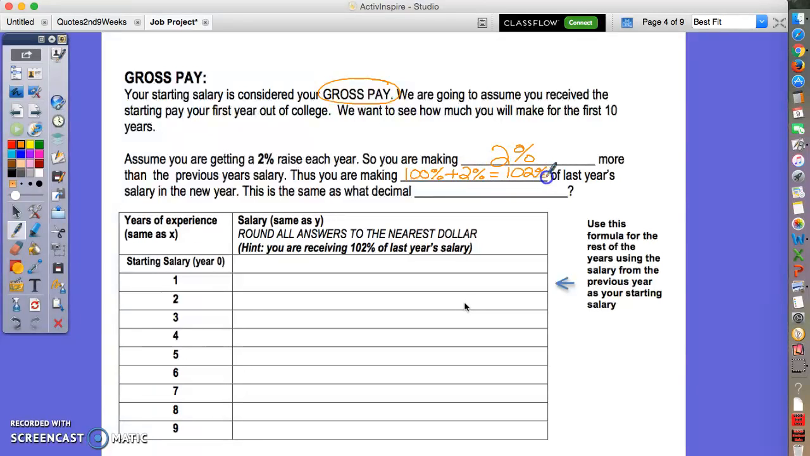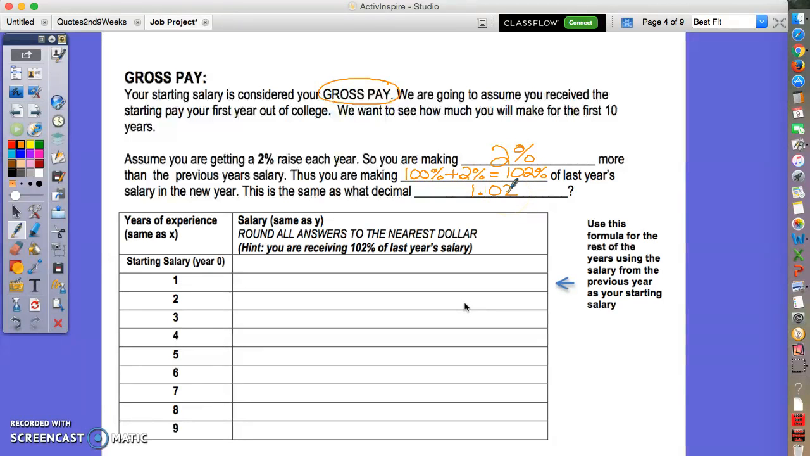102%. So in order to find how much money you would make the next year, you would multiply that percent times the money you make. Now, 102% is what as a decimal? We always make a percent out of 100, and if we divide this by 100, you would get 1.02. This should make sense to you from chapter 2. You're making 100% of your salary from last year plus the 2% raise.